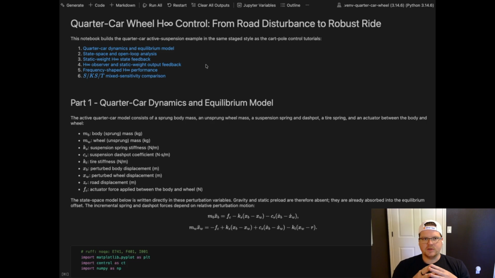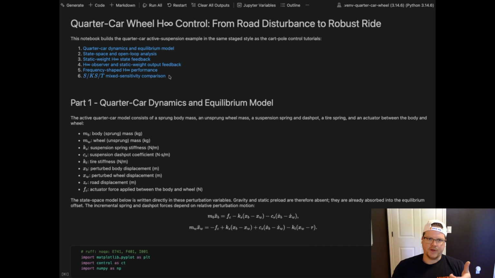So that's where we're starting to get into frequency shaped H infinity performance, where we're identifying individual first order lead lag weighting functions, or compensators rather, that will shape the performance of our Q that we developed. That was the performance criteria operated on by WQ. The static weighting criteria is now going to be a function of frequency.